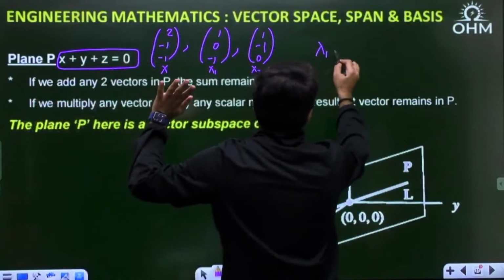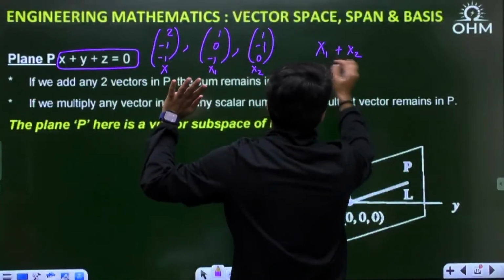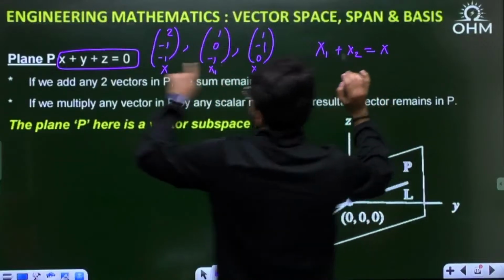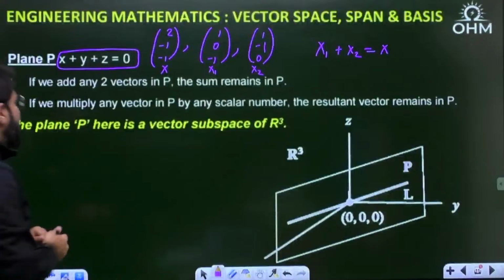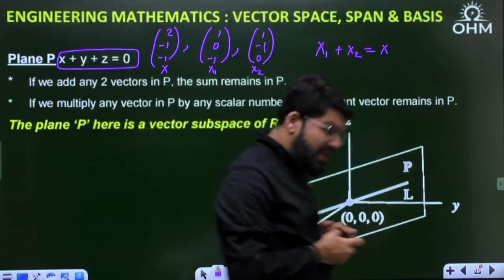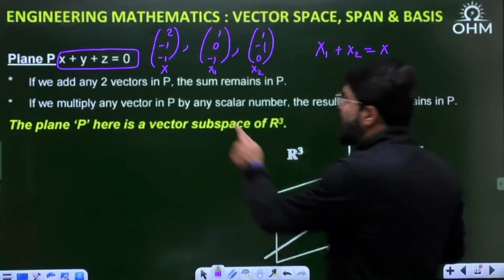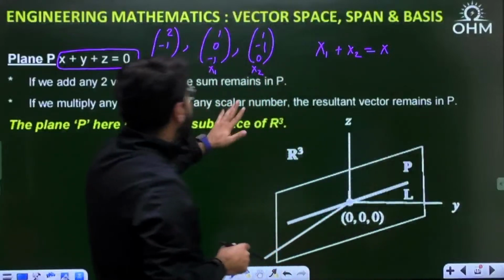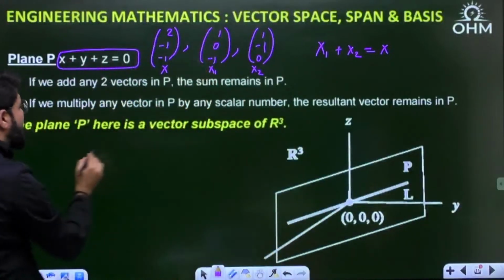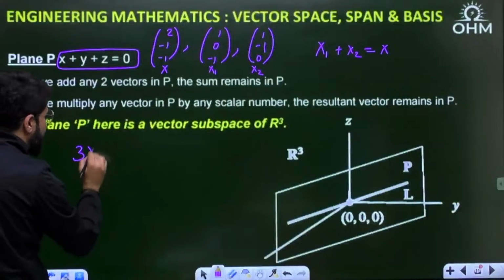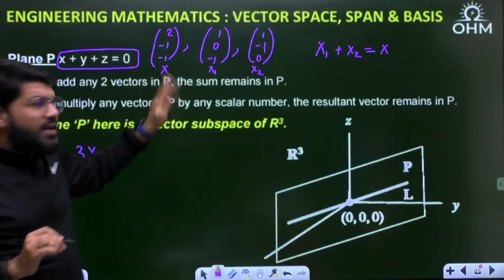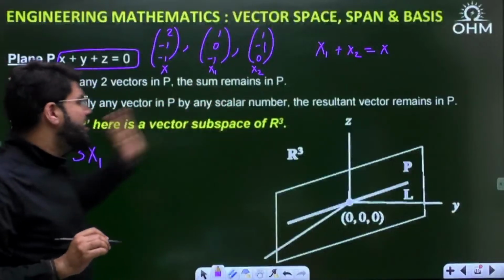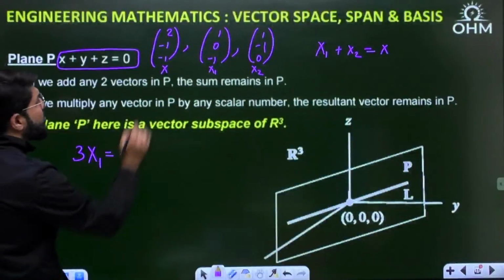When you add x1 plus x2, the result is x, which is also in the same plane. Is that clear? Now, if I multiply any vector in P by any scalar number, for example 3x1, what is the result?